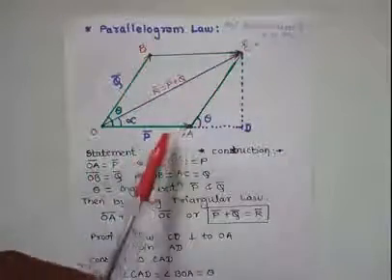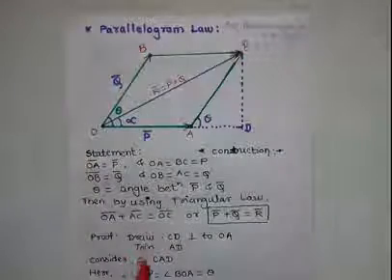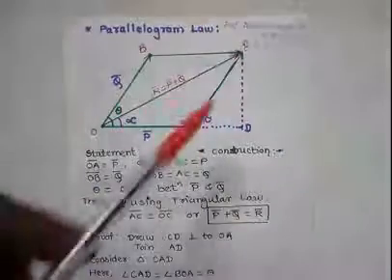Similarly, OA bar is the same as BC bar. Hence, now the proof of this parallelogram law.